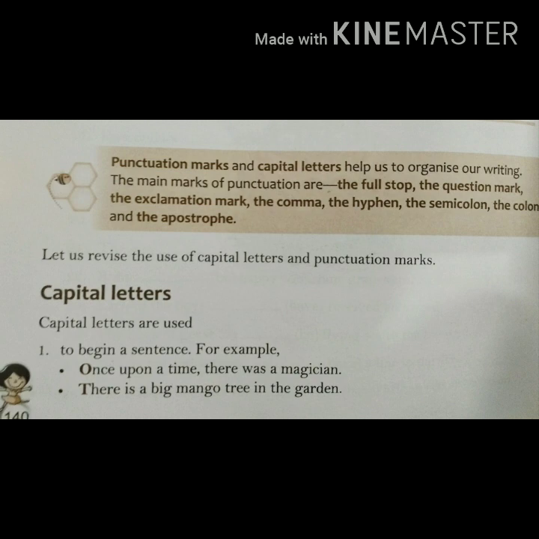Moving ahead, we are starting with where we use capital letters. The first rule says we use capital letters to begin a sentence. Whenever we begin a sentence, the first letter of the sentence should always be a capital letter. As in the example, "Once upon a time, there was a magician." Once was written in capital letter because we are starting with that word.